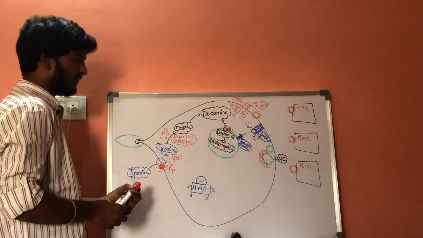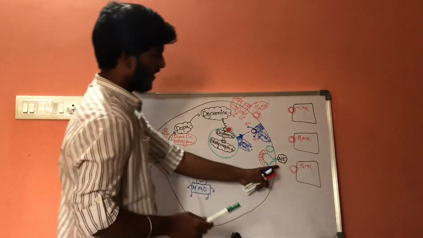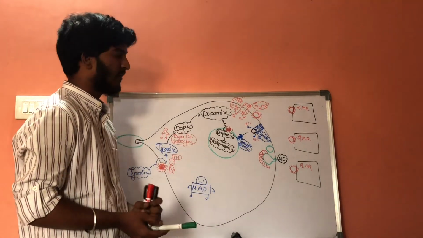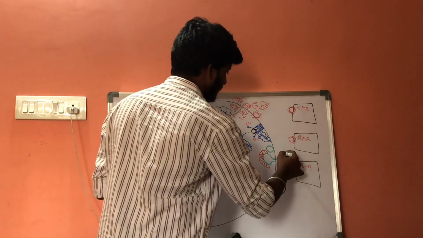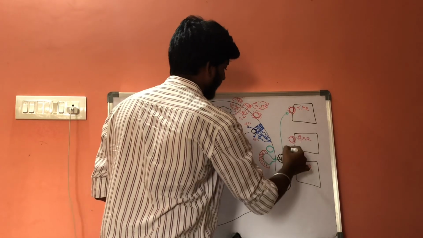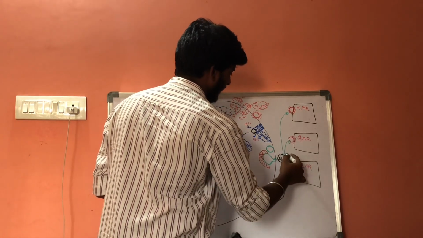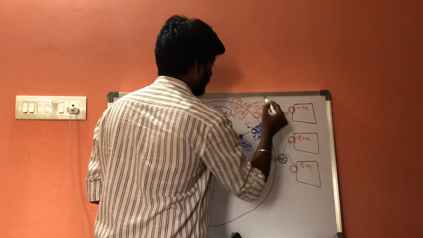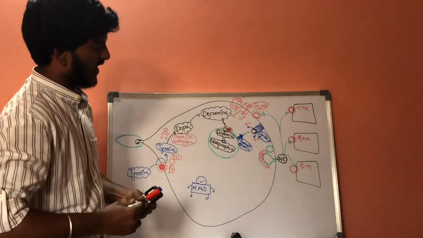Now, whenever norepinephrine is released outside of this post-sympathetic neural fiber, it should act on targeted tissues. It will be acting on the targeted tissues.